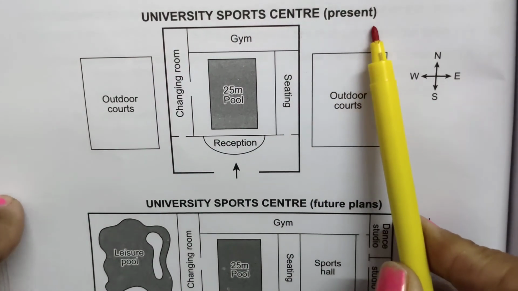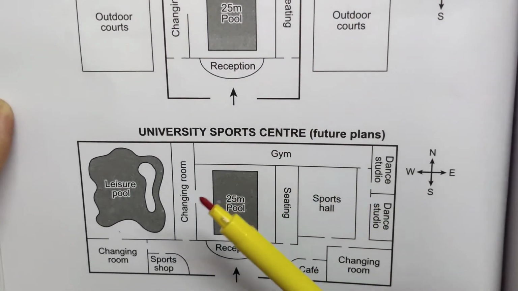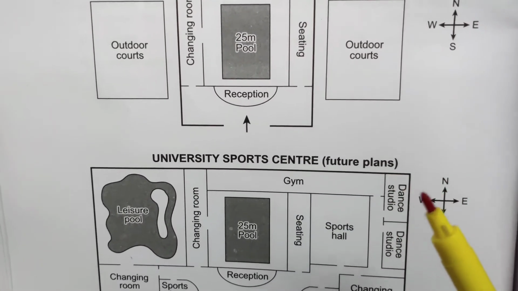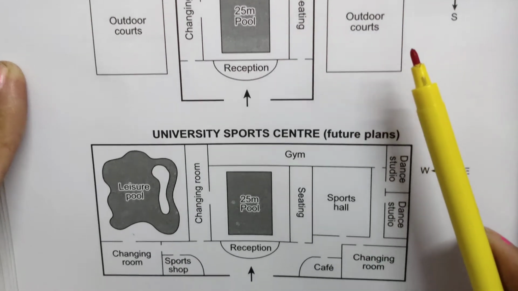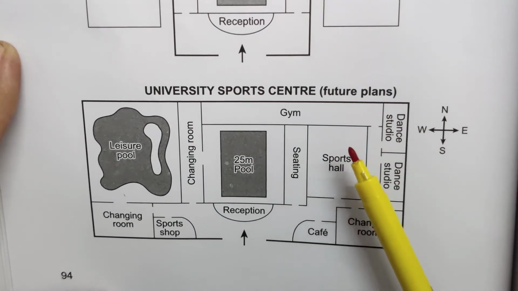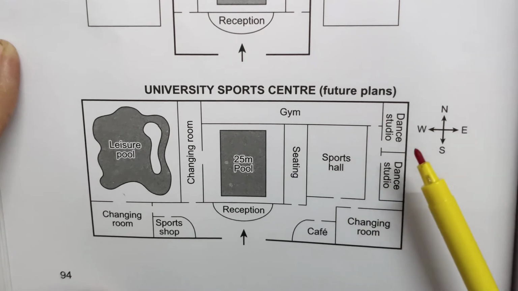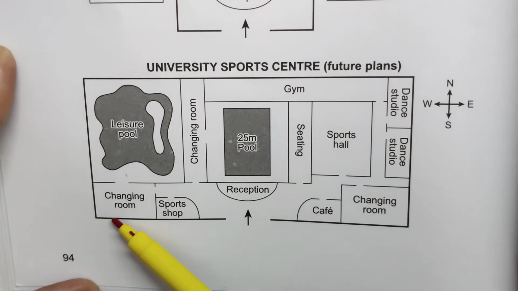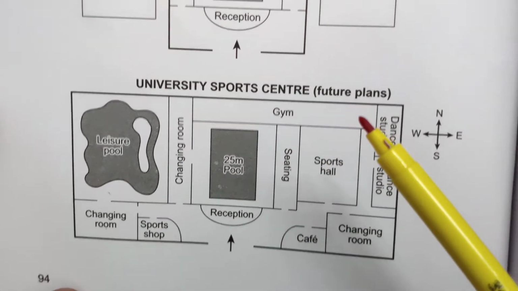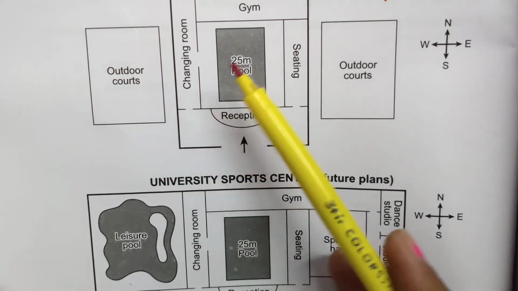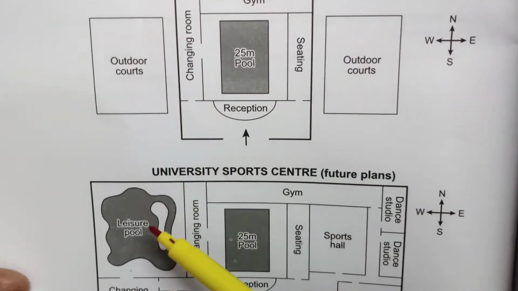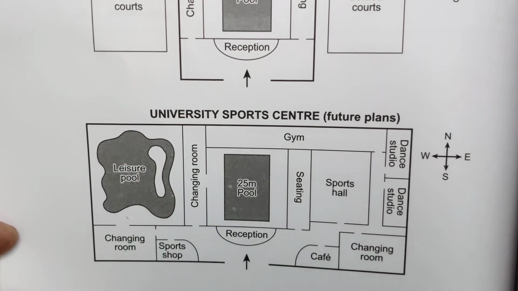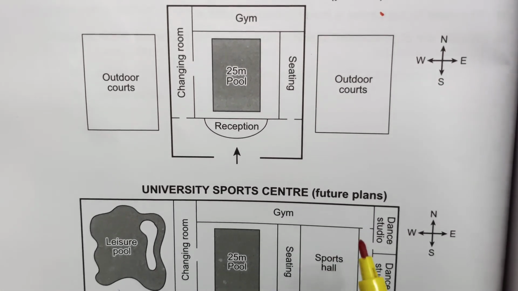University Sports Center present is like this, and here are the plans for the future University Sports Center. So we can see in this portion there are a lot of changes. They will be coming in, like sports hall, dance, there are 2 dance studios, changing room and cafe, and here also we are looking at changing room and sports shop. And in fact nothing is there at present, and they will be constructing a leisure pool also here. So how will we write the overview for this paragraph?